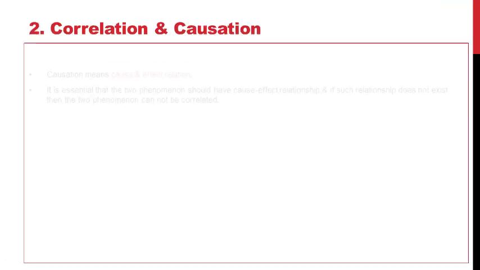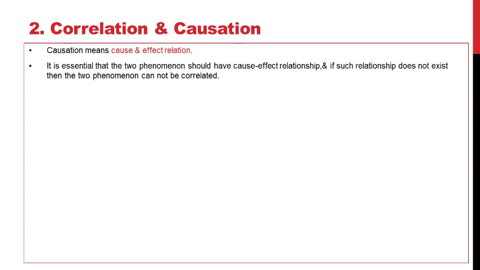Now we'll see correlation and causation. Causation means cause and effect relationship. It is essential that two phenomena should have a cause and effect relationship. If such a relationship does not exist, then the two phenomena cannot be correlated.